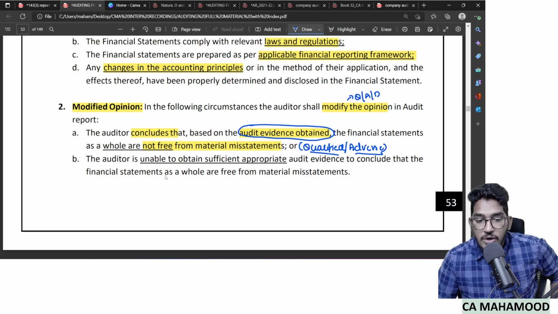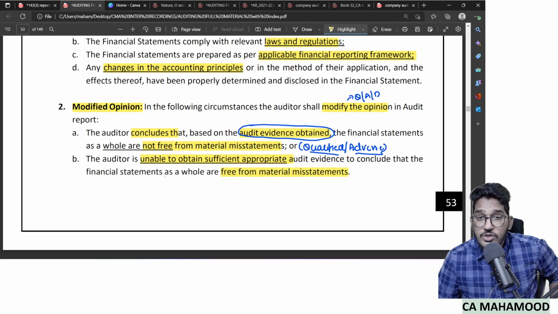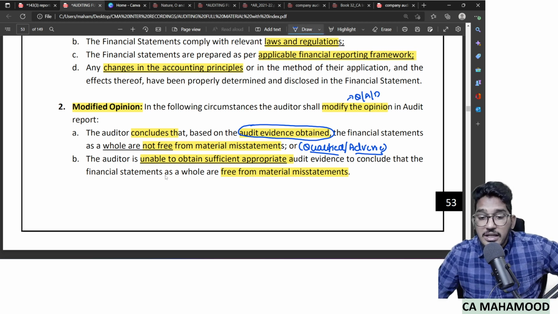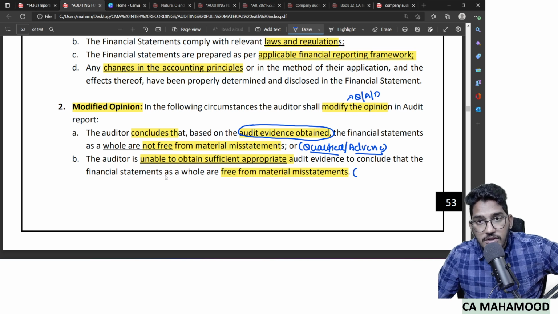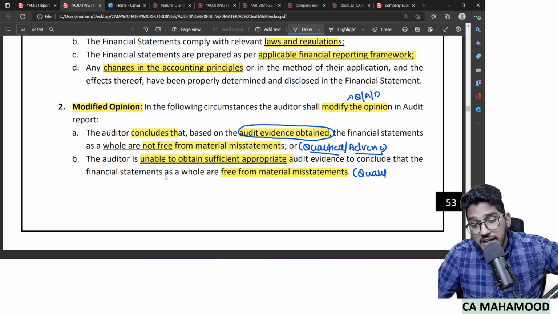The other case: the auditor is unable to obtain sufficient and appropriate audit evidence to conclude that the financial statements as a whole are free from material misstatements. So what they are saying is, even if the auditor is unable to obtain audit evidence to conclude whether the financial statements are free from material misstatements or not, then also the auditor will modify. Now here which kind of modification? Here also you will modify, but which modification? Disclaimer? Not just a disclaimer, either qualified or disclaimer.